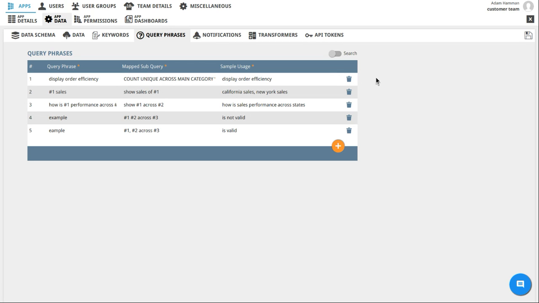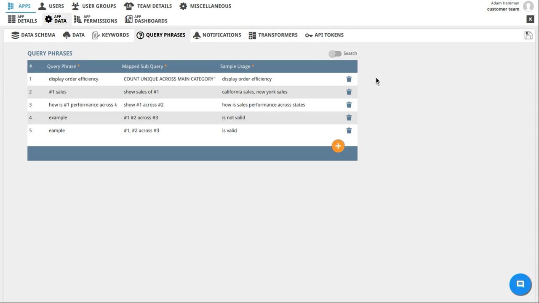Vizard also supports parameterized query phrases. These are query phrases that can contain placeholders that can be replaced when used in a question. Parameters are specified with a hash followed by a number, for example, #1, #2, #3, etc. When users use a parameterized query phrase in a question, they can replace the placeholders with fields or field values.